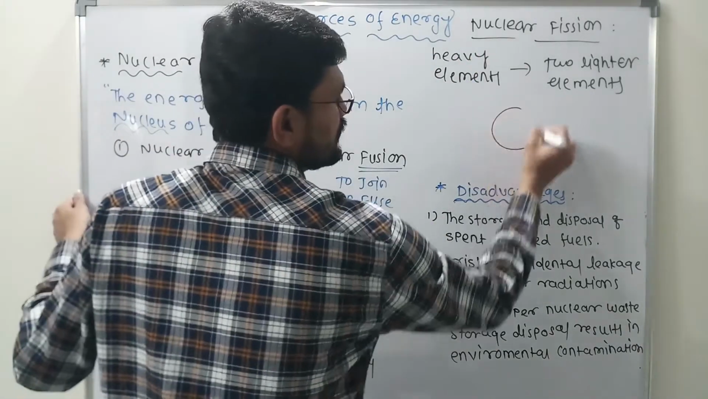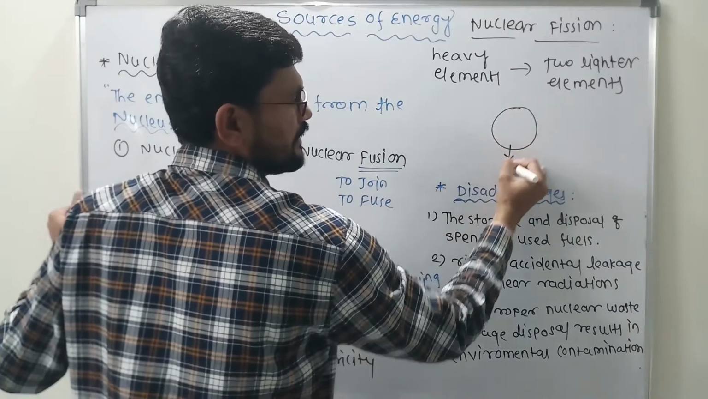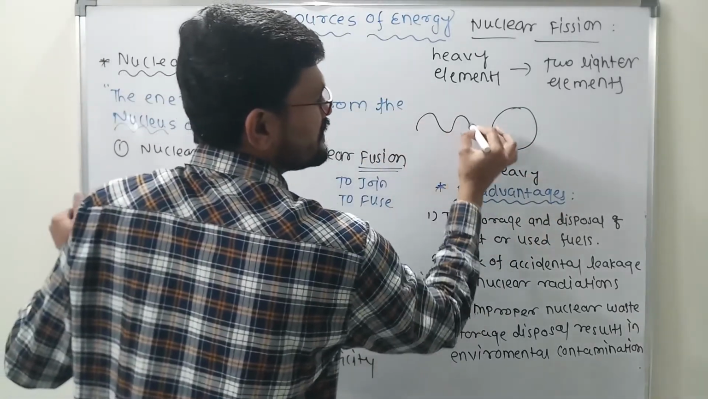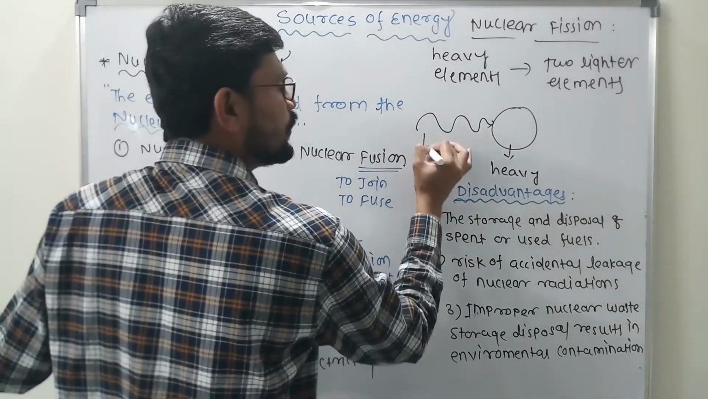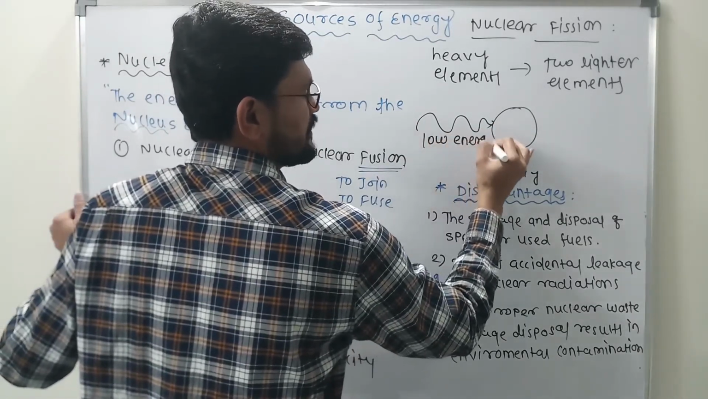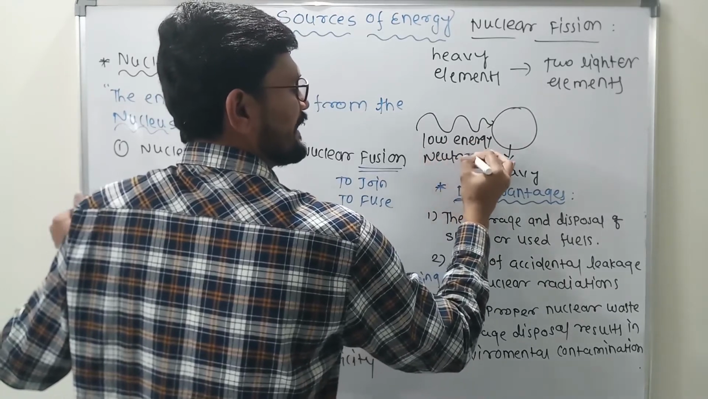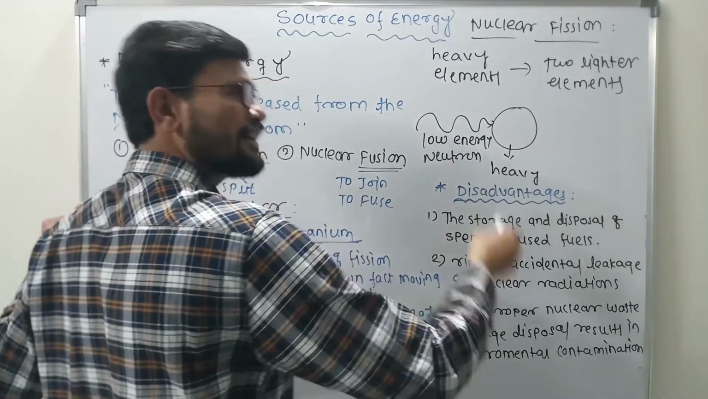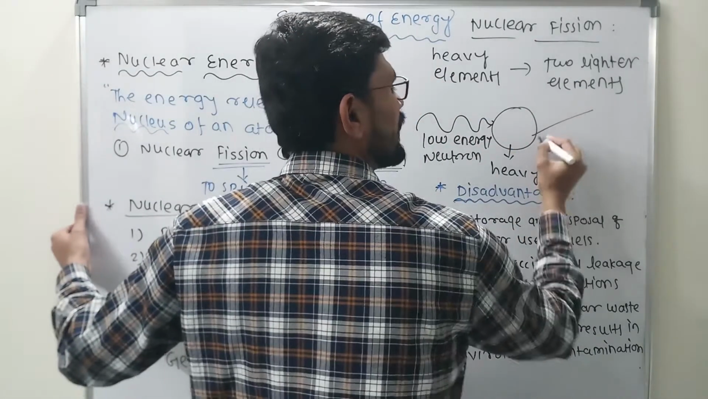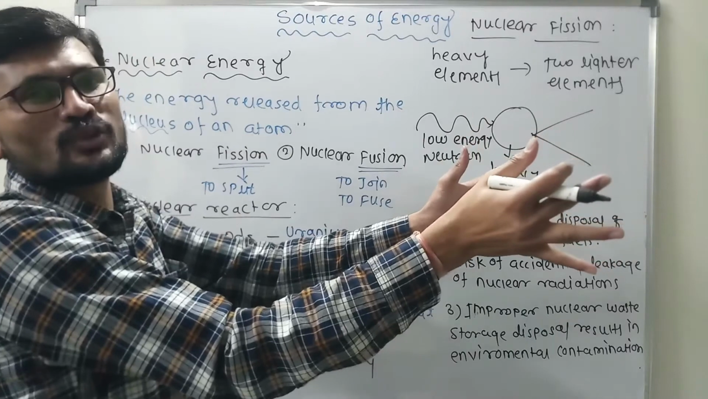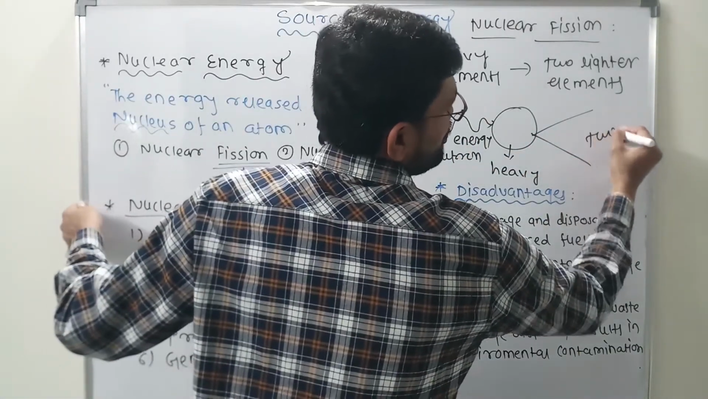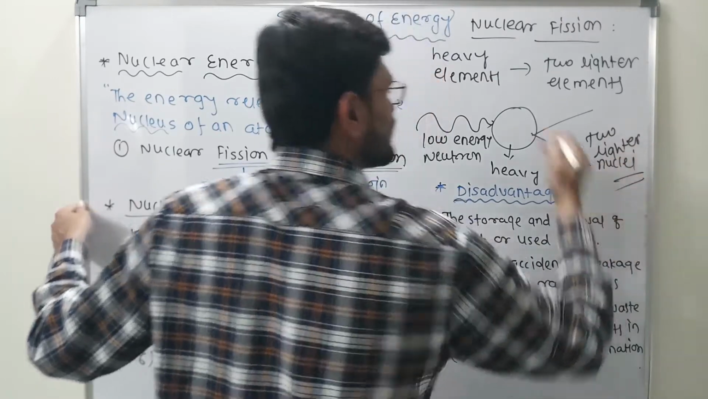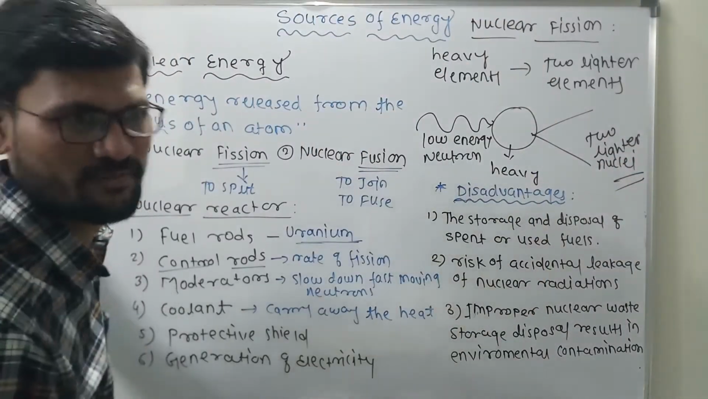Let us suppose this element is taken, and that element is a heavy element. On that heavy element, we are going to make a low energy neutron incident. As soon as this low energy neutron is incident, or bombarded, on the heavier element, what happens? You know that it splits into two lighter nuclei. That concept is called nuclear fission.